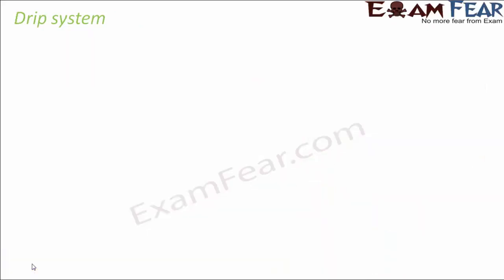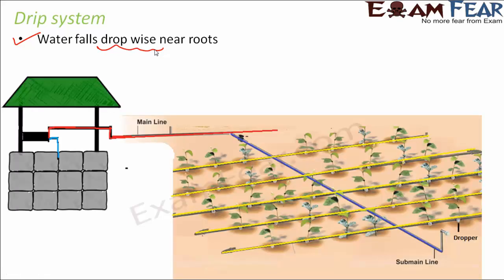Right? Okay. Now let us look at the second system, that is the drip system. In the drip system, instead of water sprinkling out, drops of water will be provided near the roots. Just at the roots, drops of water will be provided. So it is all the more trying to save more water. The drip system is more efficient for areas which have very limited water supply. Here water falls drop-wise near the roots. That is why it is called the drip system. Drip is related to drops.